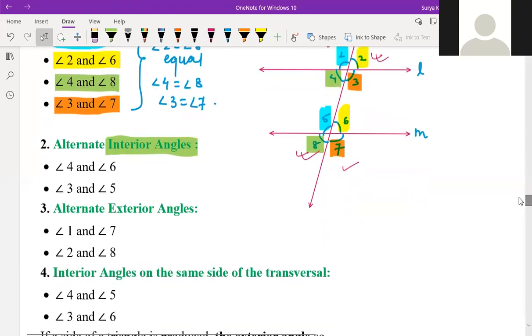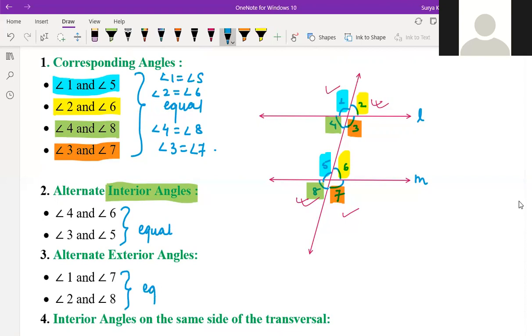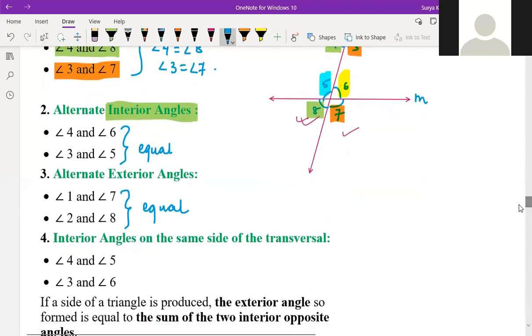Now interior angles on the same side of a transversal: 4 and 5, 3 and 6. Here corresponding angles are equal to each other. What about alternate interior angles? These also are equal, not supplementary. Alternate interior angles are also equal to each other. For this one you have to say interior angles on the same side of a transversal.